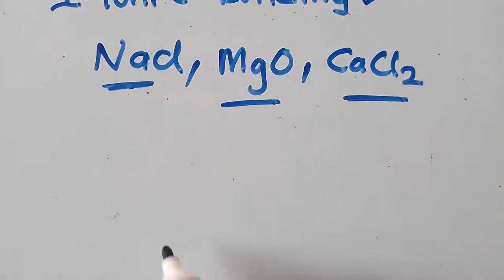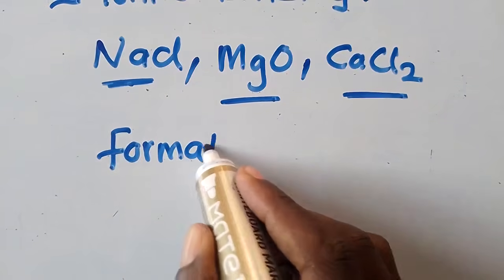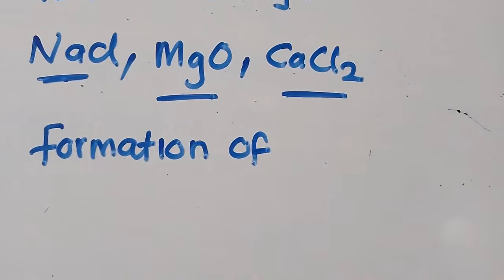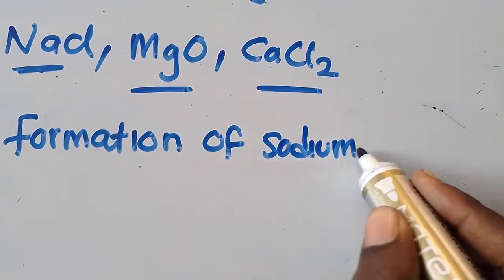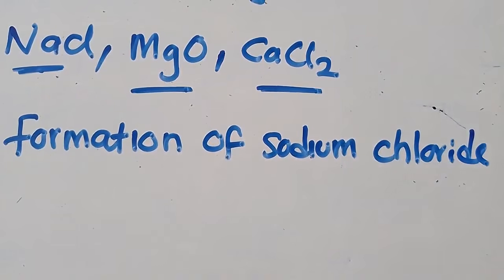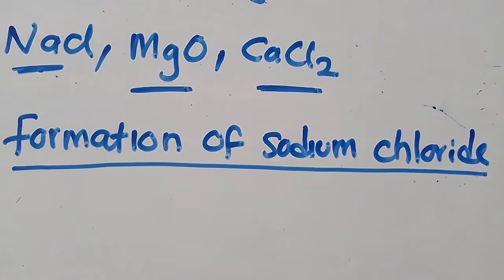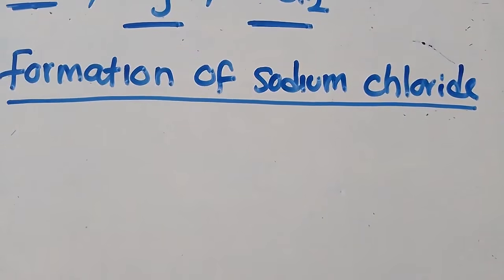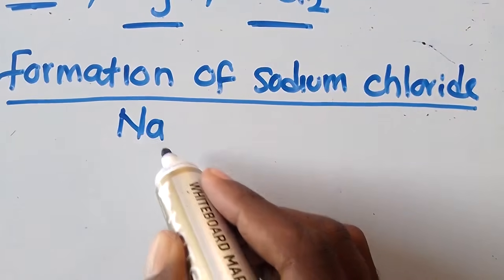Now let us talk about the formation of these bonds. I'm going to start with the formation of sodium chloride. How can sodium chloride be formed? Sodium chloride is like this, and this is sodium.